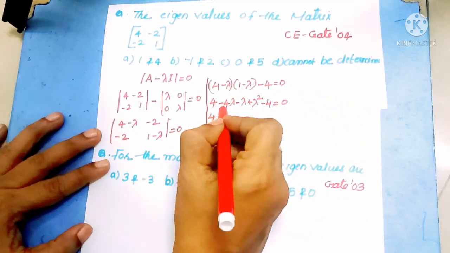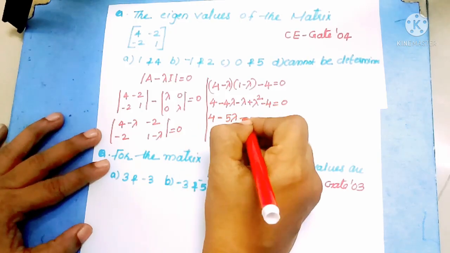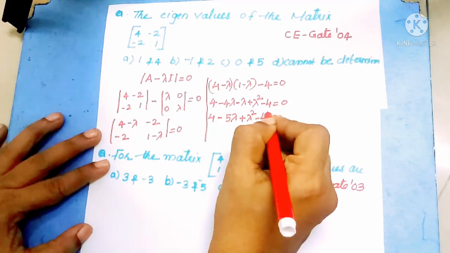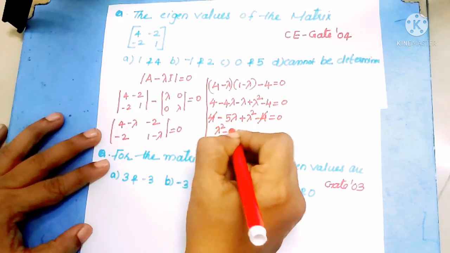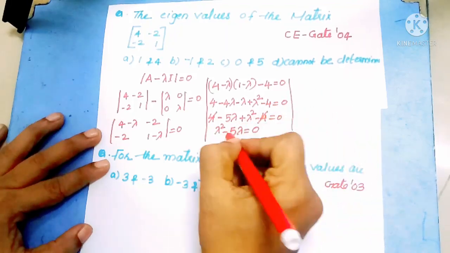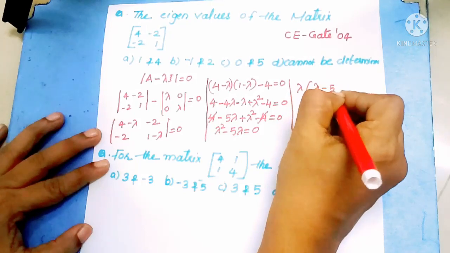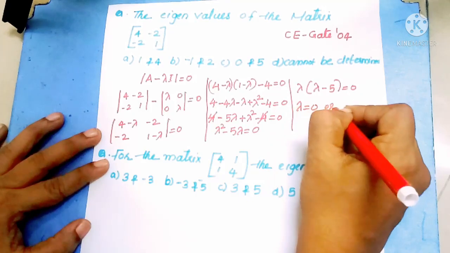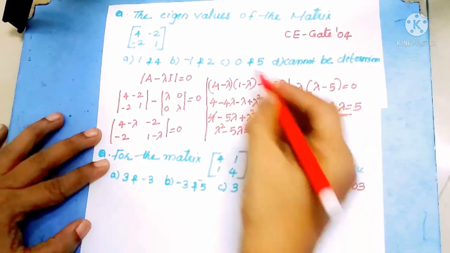Here 4 minus 4 lambda minus lambda becomes minus 5 lambda, plus lambda square, minus 4 equal to 0. Here minus 4 plus 4 cancels, so we get lambda square minus 5 lambda equal to 0. Taking lambda outside, we get lambda into (lambda minus 5) equal to 0. So lambda is equal to 0 or lambda is equal to 5. Our eigenvalues are 0 and 5. Option C.